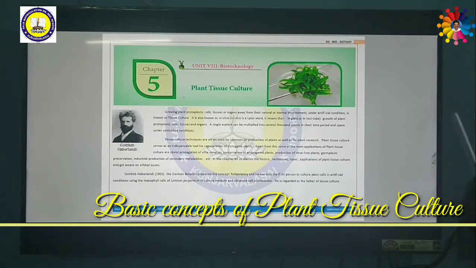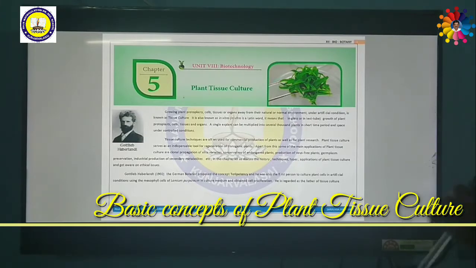So tissue culture techniques are often used for commercial production of plants as well as for plant research. Tissue culture is used for plant research and for commercial production of plants in huge amounts in a short span of time. Plant tissue culture serves as an indispensable tool for regeneration of transgenic plants. So transgenic plants can be produced with the help of plant tissue culture.